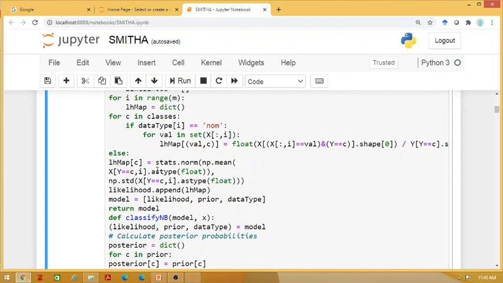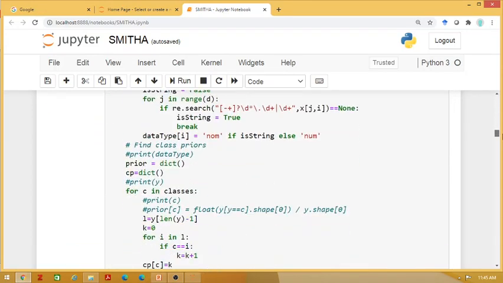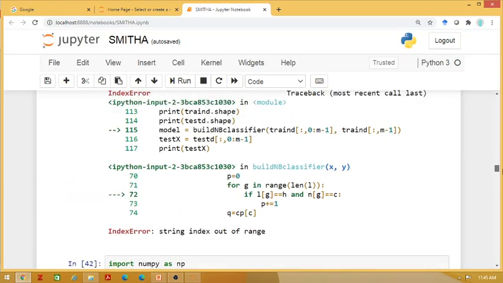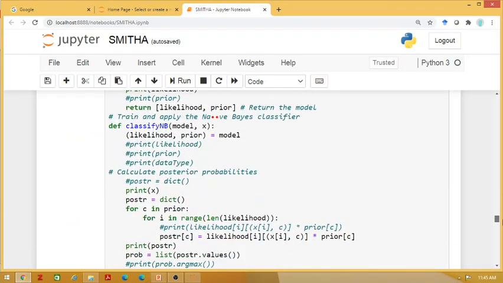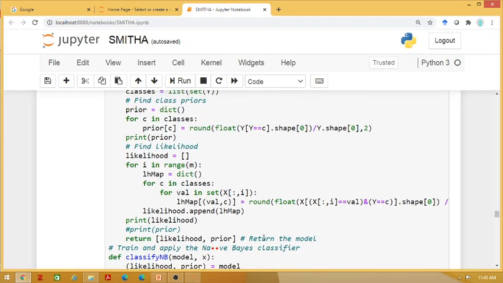If it is a categorical one, you have to see the counts. Just one second, it has gone to a different page. And here, if it is not a categorical value, then using the built-in functions of Python you find the standard deviation and mean, then substitute them in the probability density function.